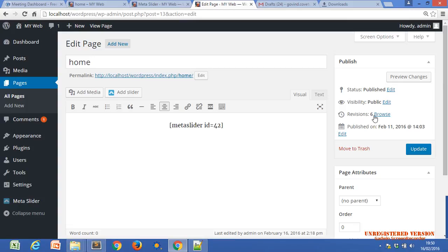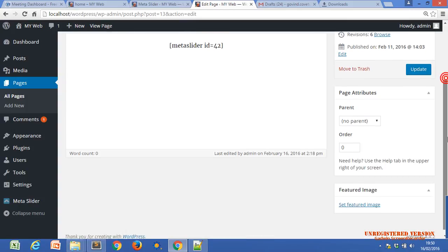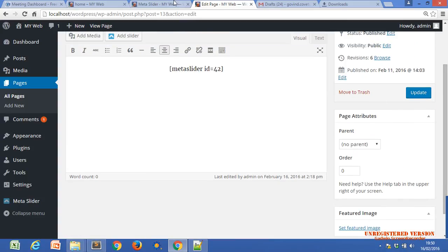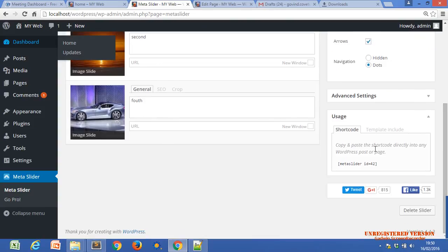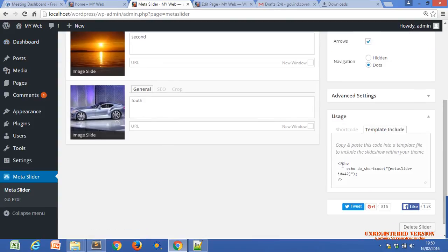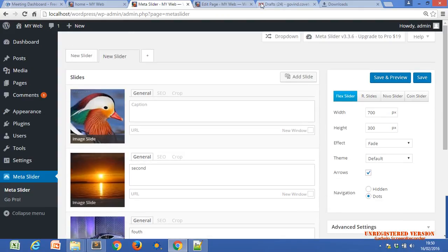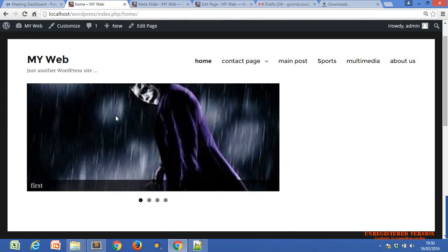Okay, now just go back to our Meta Slider. There is one more code, the template include. Now what is our requirement? What was our requirement earlier? I have to use the slider on every page. Do you understand the requirement?